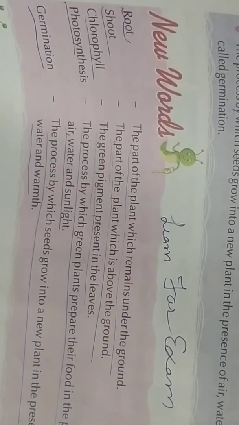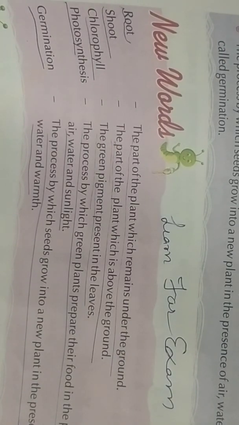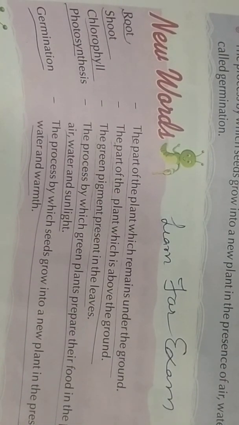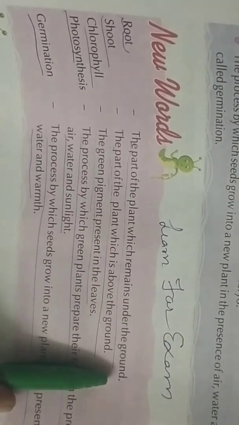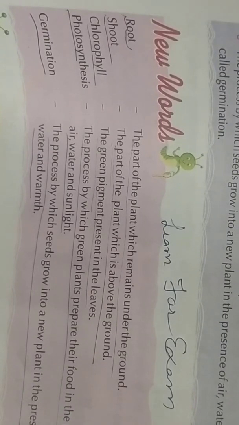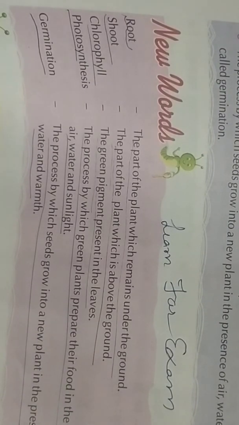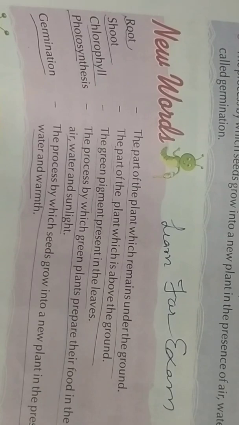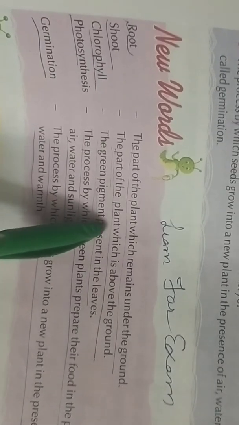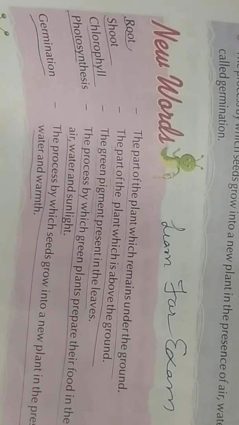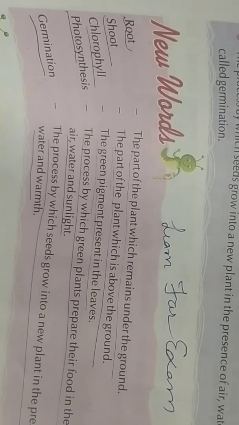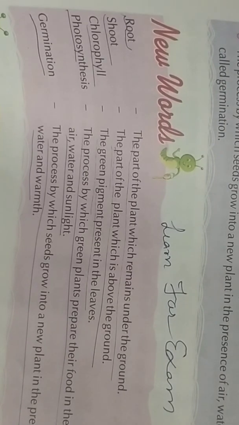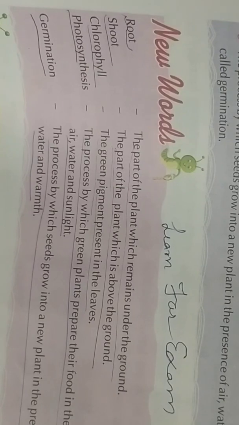Now we will revise the new words of lesson number 5. Plants in the surroundings. My dear student, what is root? The part of the plant which remains under the ground is called root. Number 2, shoot. The part of the plant which is above the ground, that is called shoot. And what is chlorophyll? The green pigment present in the leaves is called chlorophyll.